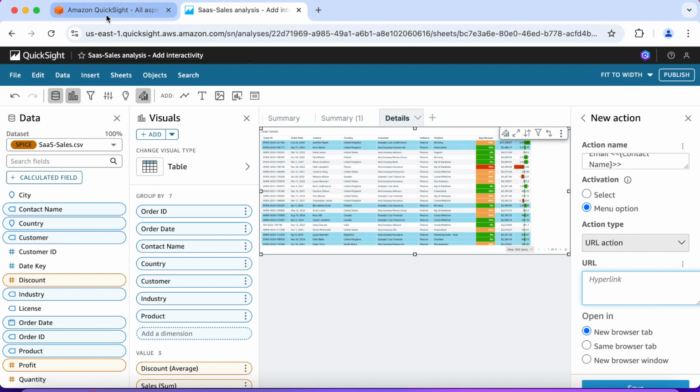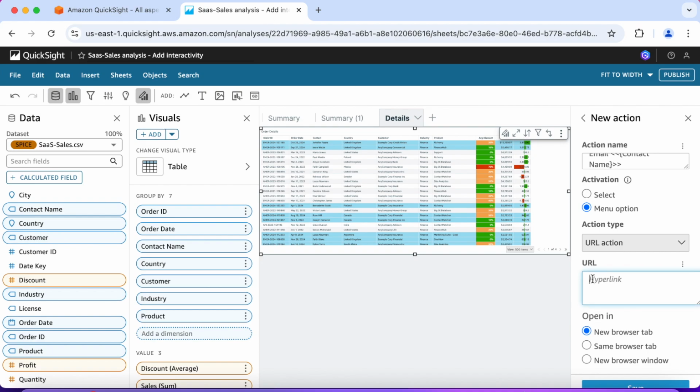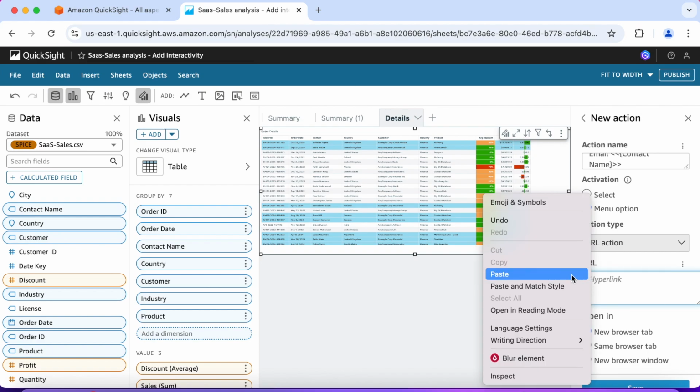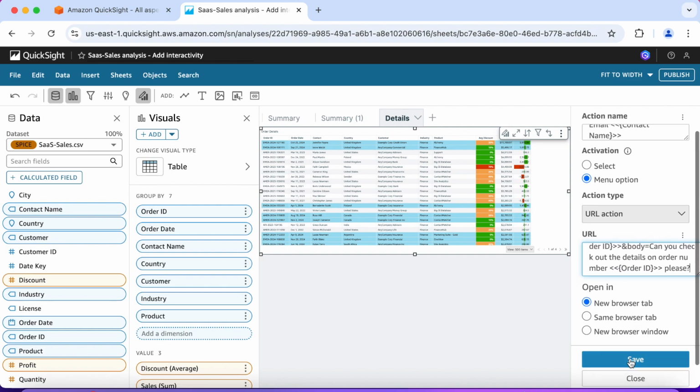And let's copy and paste this URL or hyperlink. So that's in the workshop in the description. Paste that in. Okay. So let's save it.